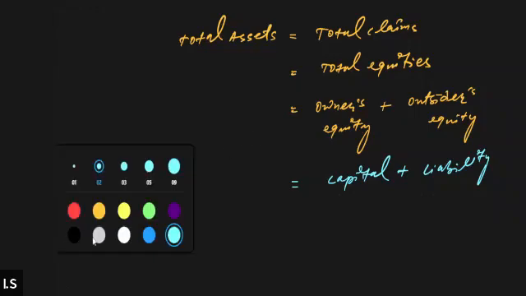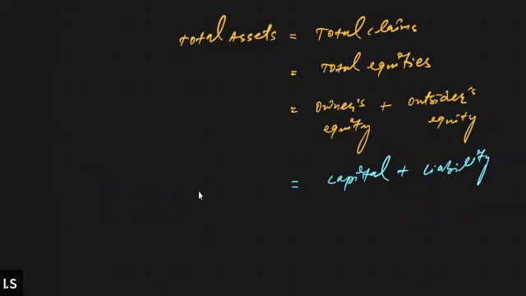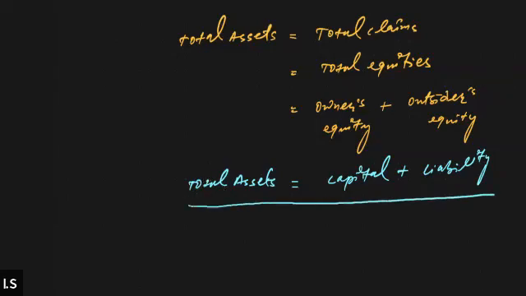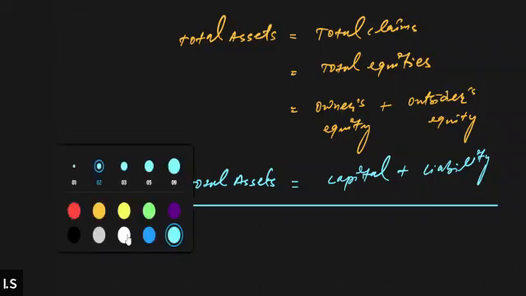So when it comes to the accounting equation, we simply say that total asset equals capital plus liability. This is what we call the accounting equation. This is our main accounting equation. Now we can further make the following equations out of it.